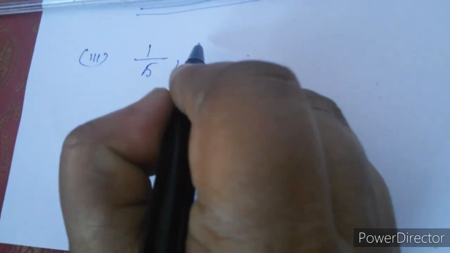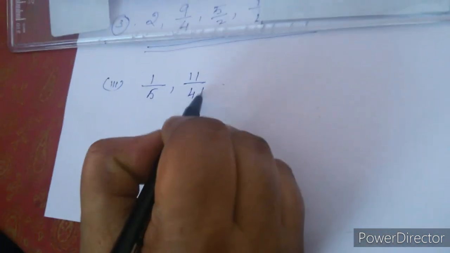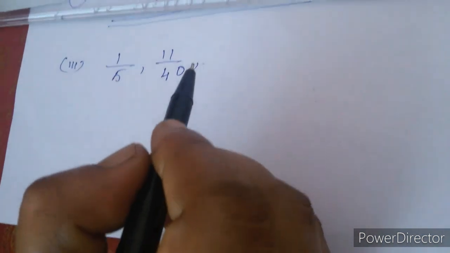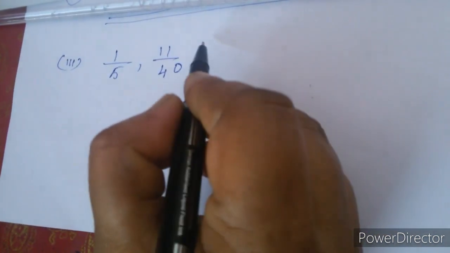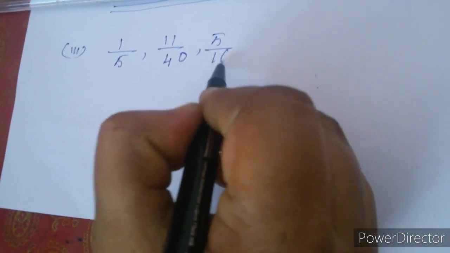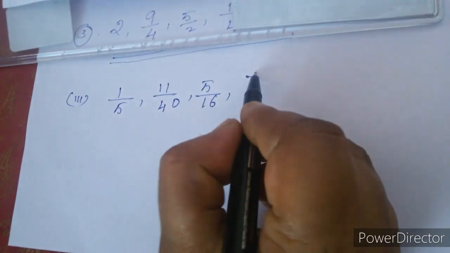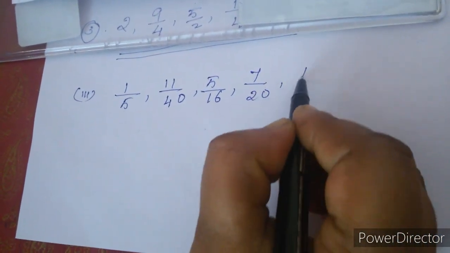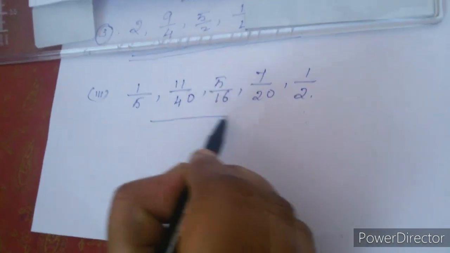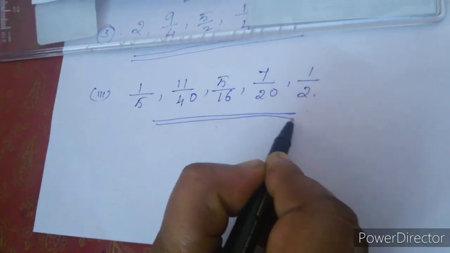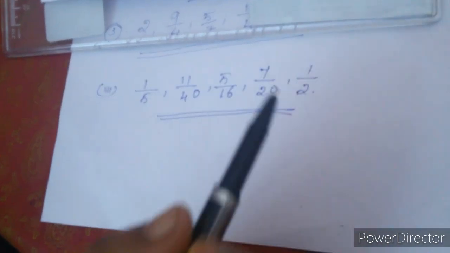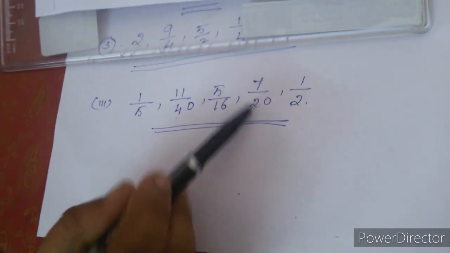The third set of answers: 1/5 first, then 11/40, then what we found in between 11/40 and 7/20, that is 5/16, next number 7/20, then 1/2. These are the answers. Now we have found three numbers between 1/5 and 1/2: 11/40, 5/16, 7/20.